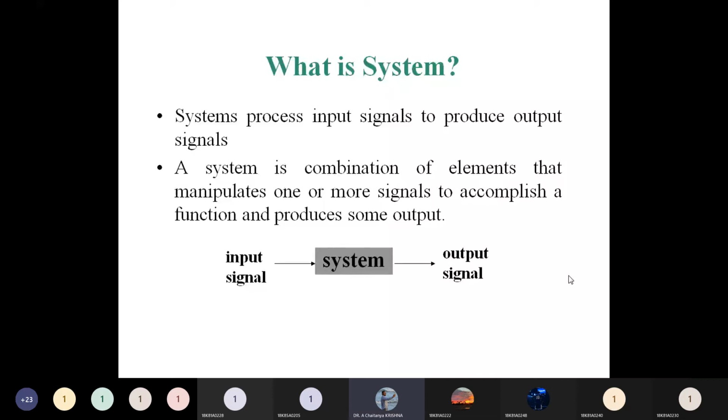Here also, in this system in our subject, we should perform some operations on the signal and then produce some output. That output is also in the form of signals. Whatever the input and whatever the operations we have to perform, those operations we can perform on the signals.